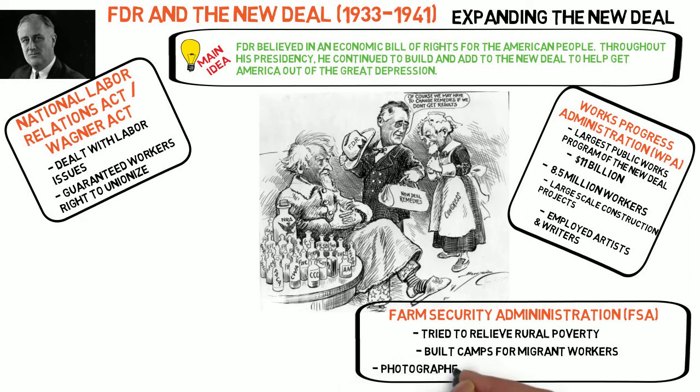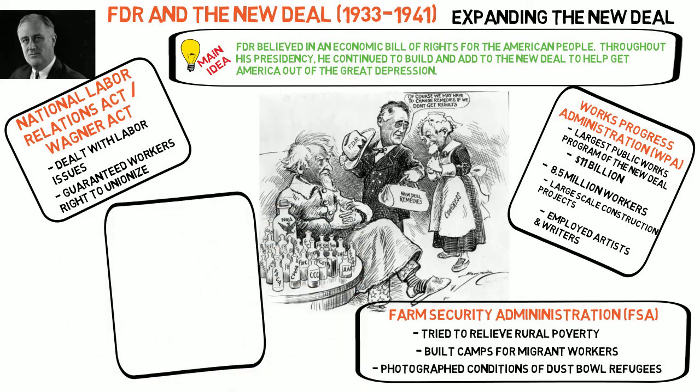The FSA is perhaps most famous for its photography division. In order to bring the public's attention to the plight of America's poorest citizens, FSA photographers traveled the country documenting the conditions of poverty-stricken farmers, sharecroppers, and Okies who were fleeing the Dust Bowl. Many of the iconic photos of the Great Depression that we see today were part of this effort.